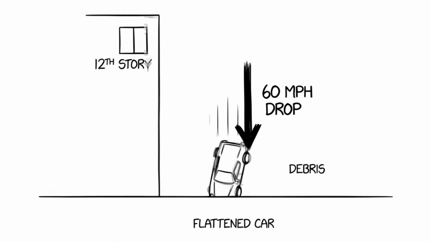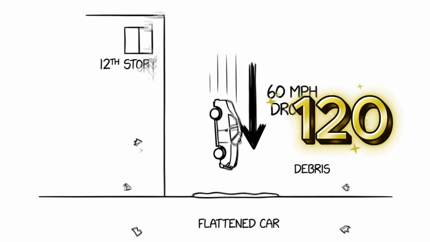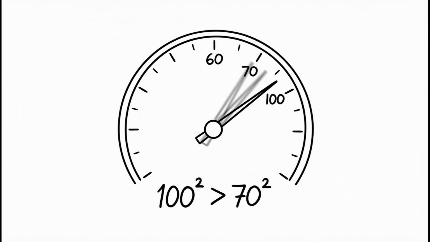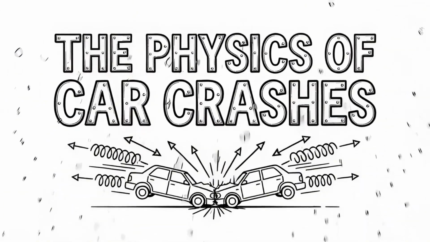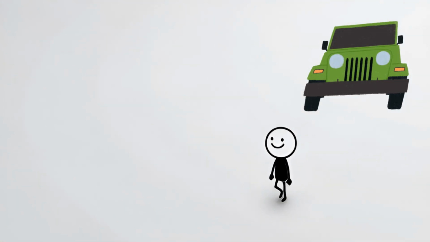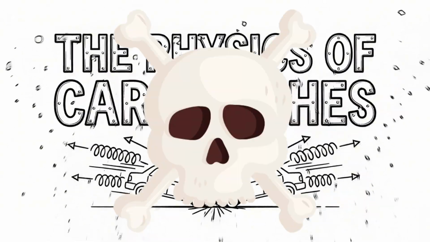That is the difference. At 30 miles per hour, you fall 30 feet. At 60 miles per hour, you fall 120 feet. You didn't just drive a little faster, you entered a different bracket of physics. This is why just speeding a little bit is a lie we tell ourselves. Going 80 in a 65 zone isn't a 20% increase in danger. It's a massive spike in kinetic energy that your car's safety systems were barely designed to handle. When it comes to understanding car crashes, it's basic physics. The faster you go, the harder the universe tries to kill you.